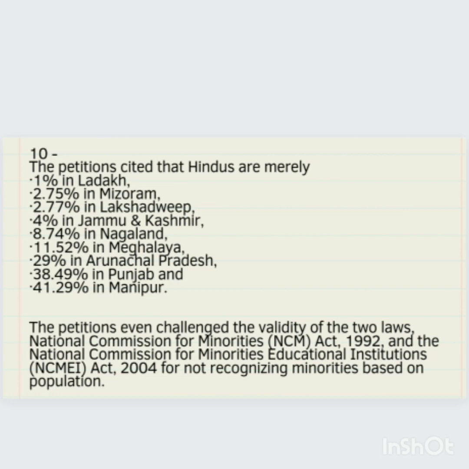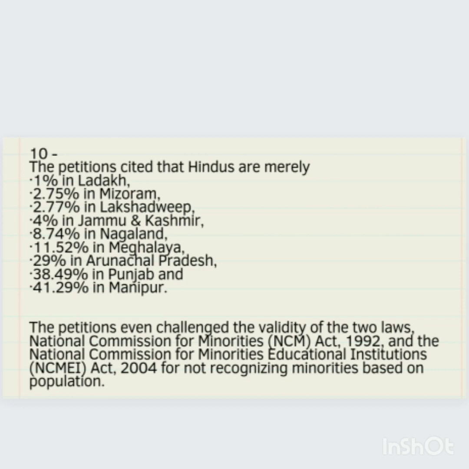And the petitions even challenge the validity of two laws, the National Commission for Minorities Act 1992 and the National Commission for Minorities Educational Institutions Act 2004, for not recognizing minorities based on the population. Now let me tell you that it was in 2002, in the TMA Pai Foundation case, that the Supreme Court laid down that for the purpose of Article 30, which recognizes the rights of the minorities to establish and administer educational institutions, religious and linguistic minorities shall have to be identified at the state level. This was what the judgment said in 2002.